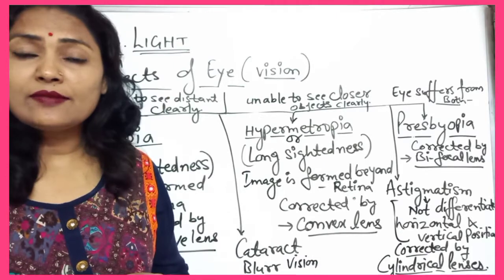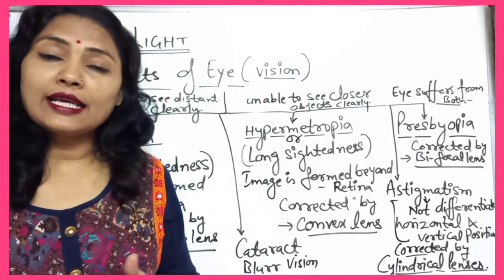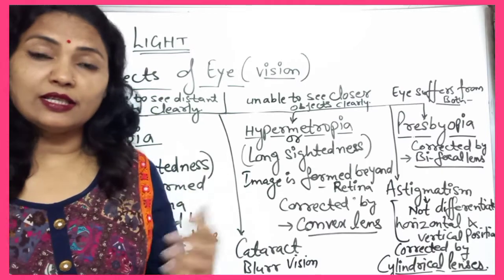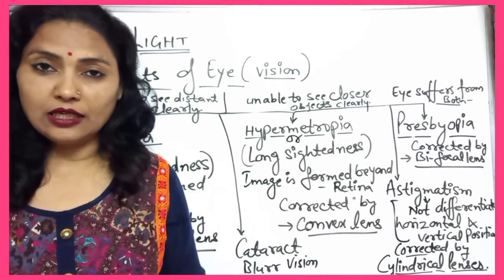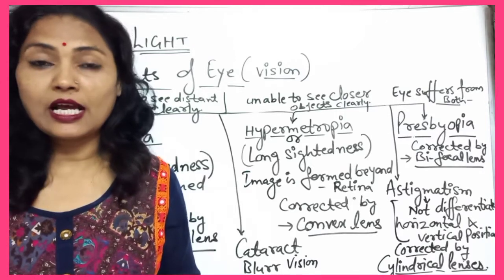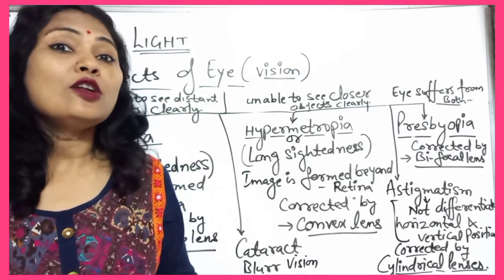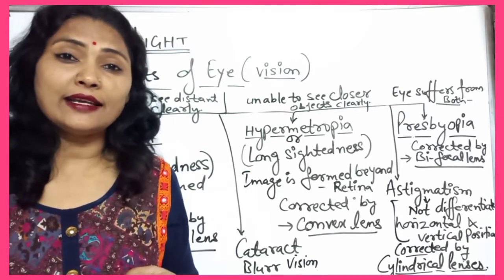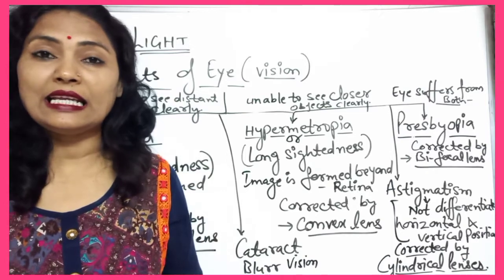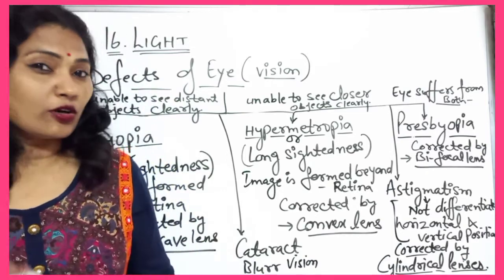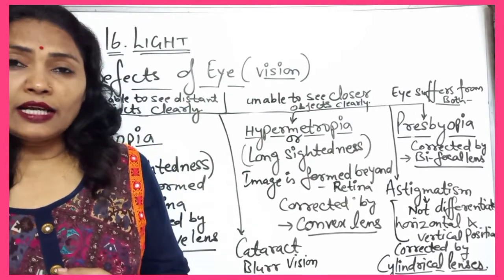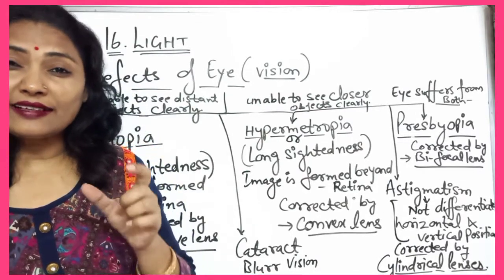Sometimes, in old age or due to accidents, you are not able to see nearby objects, but you can see distant objects clearly. That type of defect is hypermetropia, also known as long sightedness. Long sightedness means you can see long distant objects clearly, but short distant objects you are not able to see clearly.